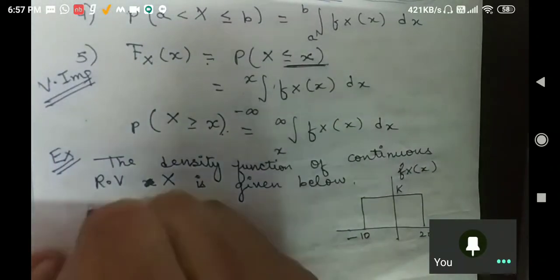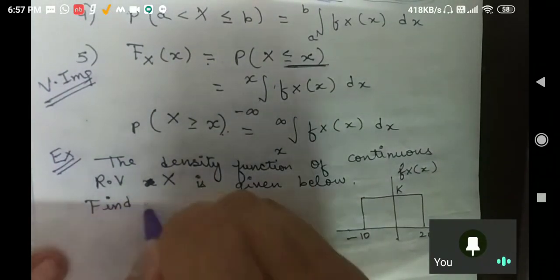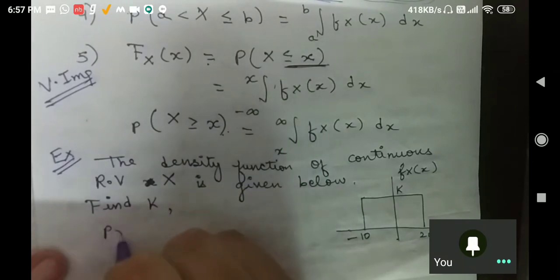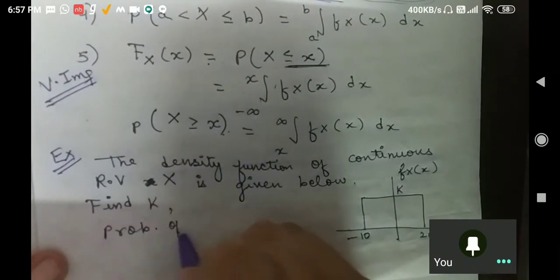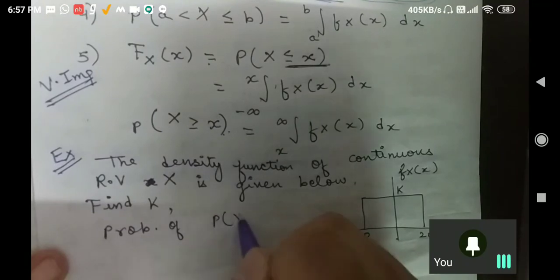What I am asking you: find k, and the probability P of X greater than or equal to 20.